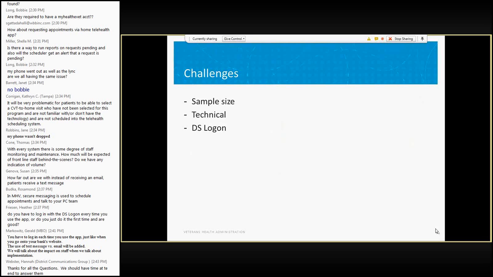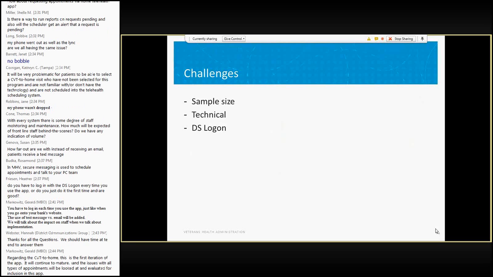A third challenge that we had was with this Department of Defense authentication through DS Logon. We are Department of Veterans Affairs. DS Logon is a DoD authentication, which means that the administration of this authentication is essentially out of our control. And not that many veterans actually have this authentication, and so they have to go to a Department of Defense website to apply.